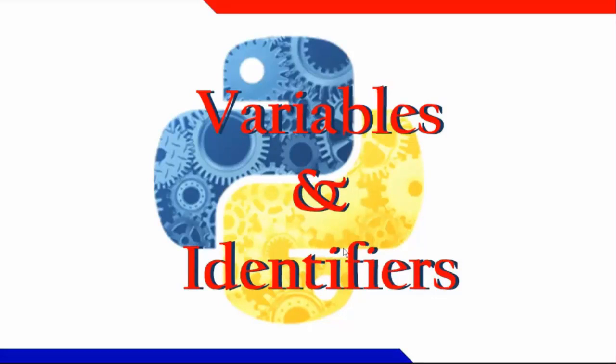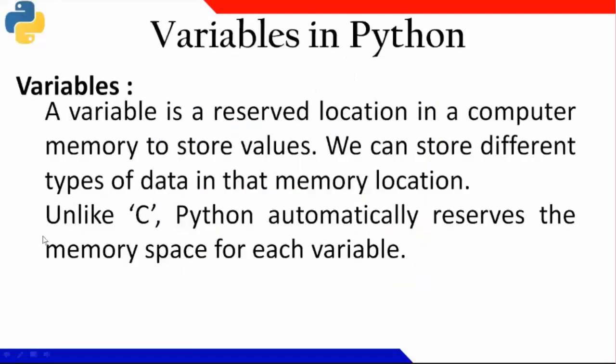Okay. Let us start. Basically, variable is a reserved location in computer memory to store values. We have not yet stored a value, but in order to store a value, we are allocating a memory location. We can store different data types in the memory location. Unlike C, Python automatically reserves memory space for each variable.